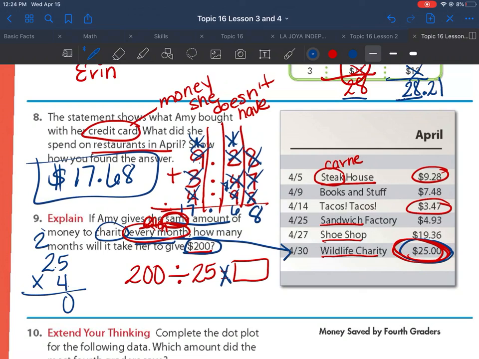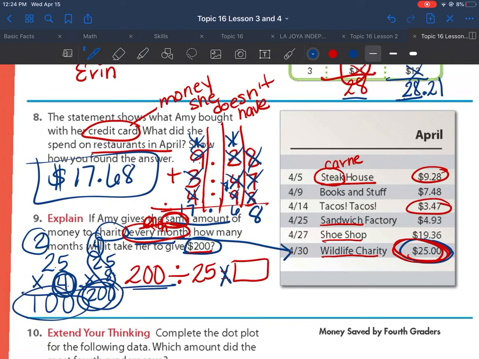So I'm going to say 4 times 5 is 20. 4 times 2 is 8. And 2 is 10. Notice that it's 100 and I need 200. So I'm going to double this number. 25 times 8. 8 times 5 is 40. 8 times 2 is 16 and 4 is 20. Did that give me 200? Yes. So it's going to take her 8 months.